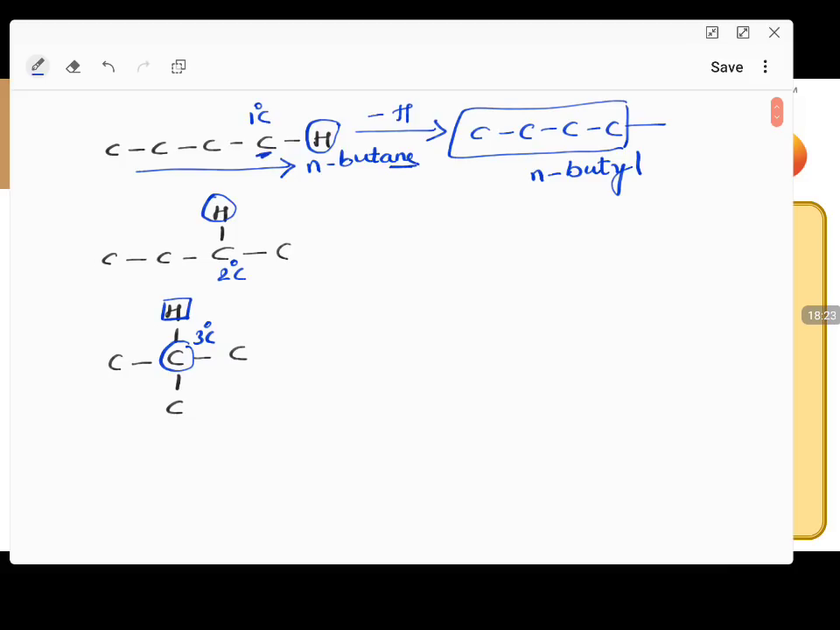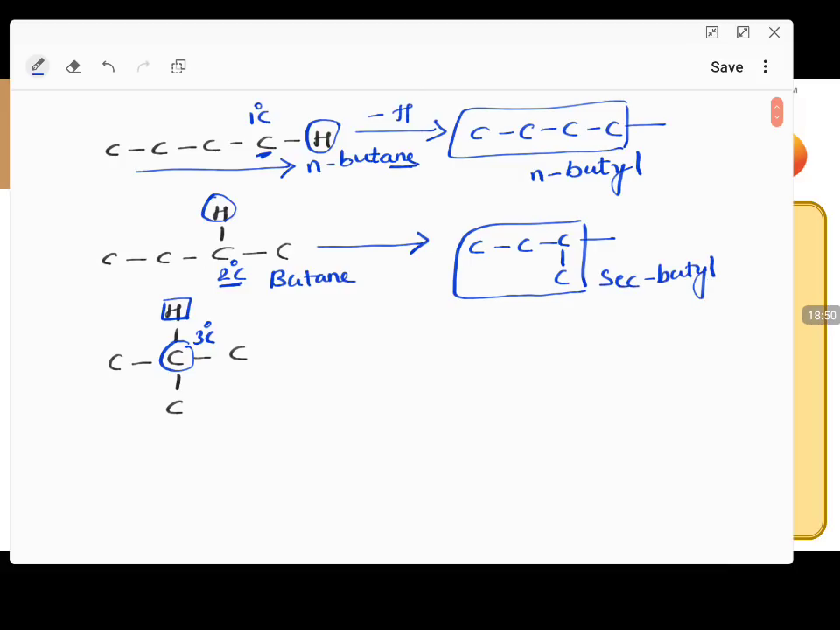Now if you are removing hydrogen from a secondary carbon and it is still butane, in normal butane you are removing hydrogen from a secondary carbon. Now your substituent will be like this. This becomes your substituent. This is called secondary butyl, sec-butyl group.